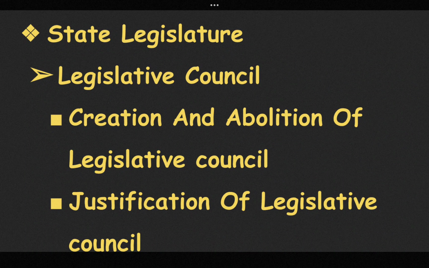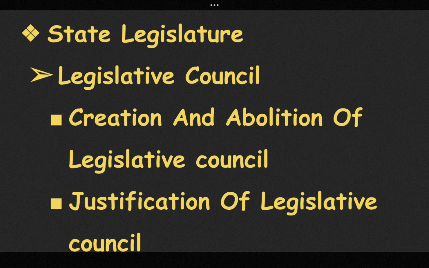Now let us discuss the creation and abolition of a legislative council. The process has been mentioned in Article 169. A legislative council can be created or abolished by the parliament on the request of the state legislative assembly. Now let us discuss the justification of the legislative council. First is functional representation. Second, availability of more members to be appointed as ministers. Third, strengthening of democracy. Fourth and last is to put a check on hasty legislation.